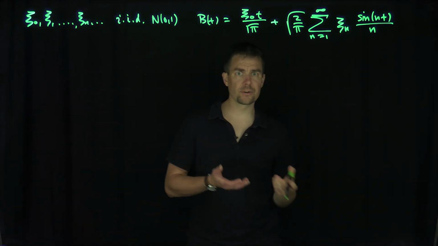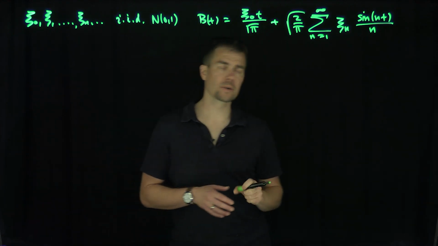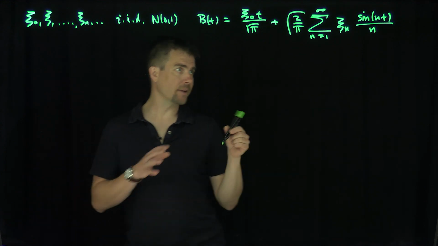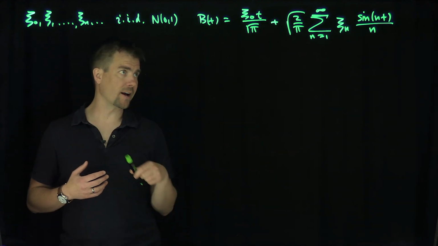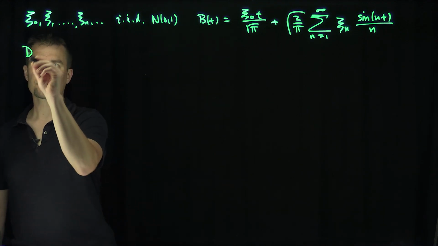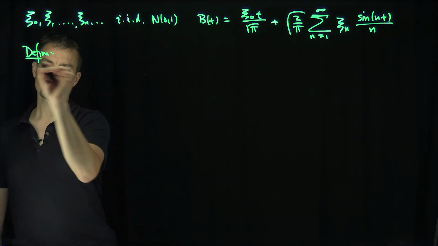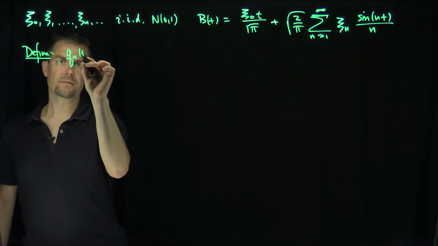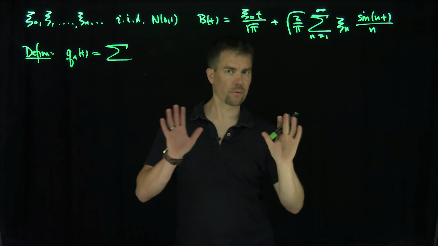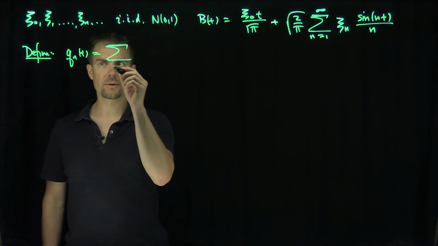There are classic results on random series for how we approach solving these things. The best approach is to break this up into dyadic blocks and estimate the dyadic blocks, right? So I'm going to define Q_n of t just as the sum. I'm going to forget about the 2 over pi. That constant won't affect my continuity at all. I'm just going to look at the sum.